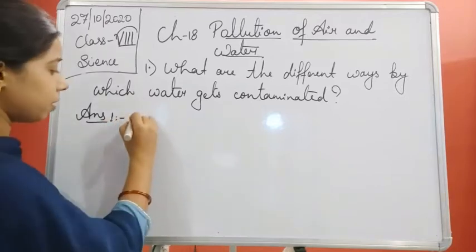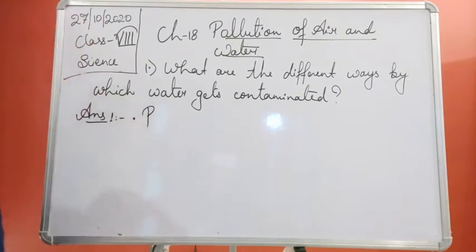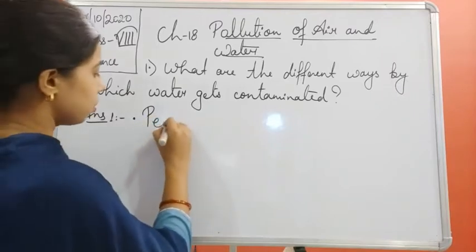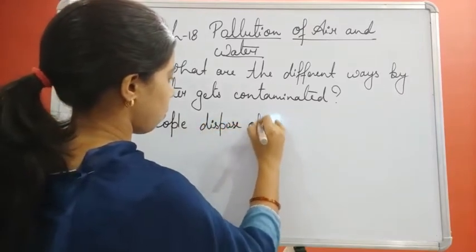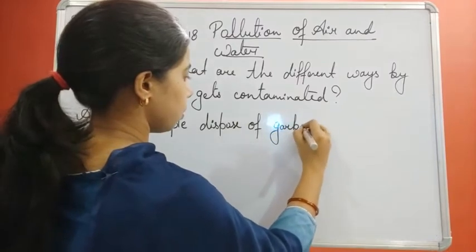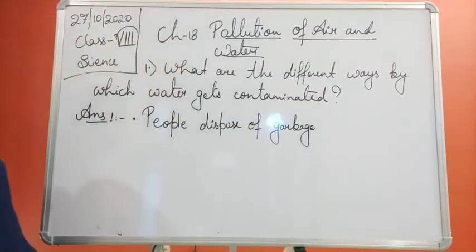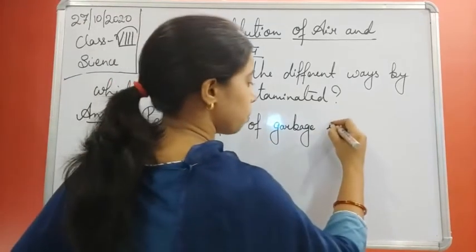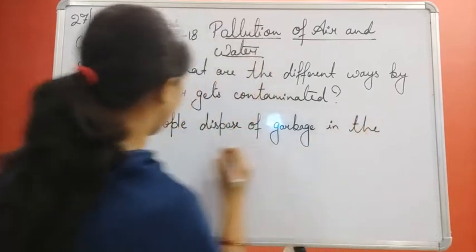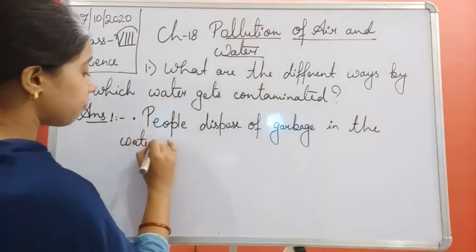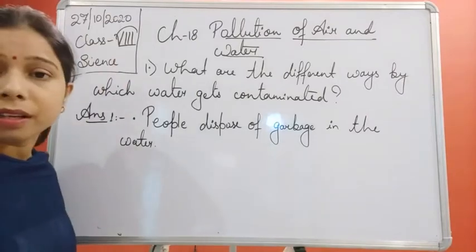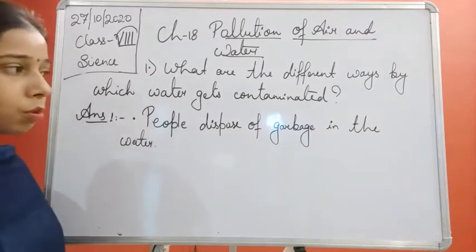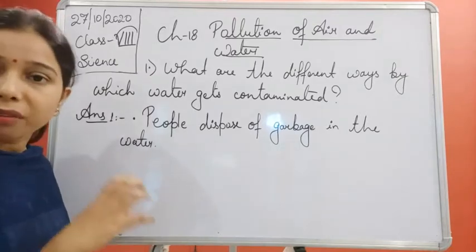So we can write the first point of this answer: people. People dispose of garbage in water. So the first way by which water gets contaminated is the people themselves. They dispose of the garbage in the water. So we can say this is the first cause of water pollution.